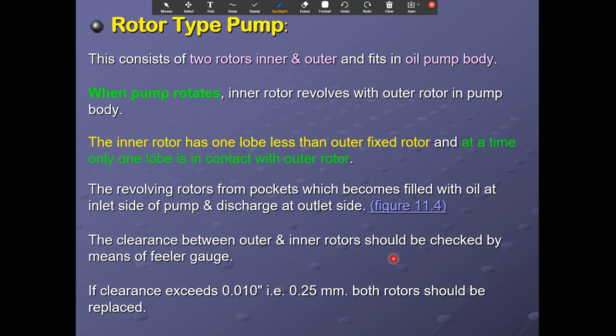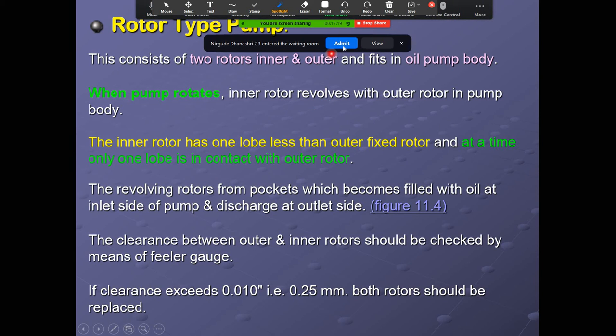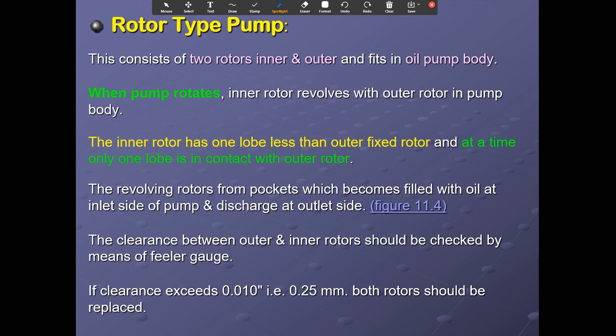So the rotor type pump. This consists of an inner and outer rotor fitted in the oil pump body. When the pump rotates, the inner rotor revolves the outer rotor in the pump body. The inner rotor has one lobe less than the outer fixed rotor. At the time when one lobe is in contact with the outer rotor, the revolving rotor forms a pocket which becomes filled with oil at the inlet side of the pump and discharges at the outlet side.